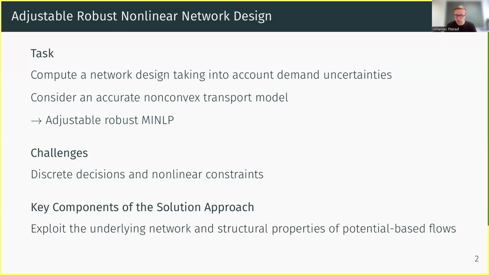Our main ingredients and key components to derive a solution approach will be that we want to exploit the underlying network structure and structural properties of our considered flow model. And for this, we will consider so-called potential-based flows.